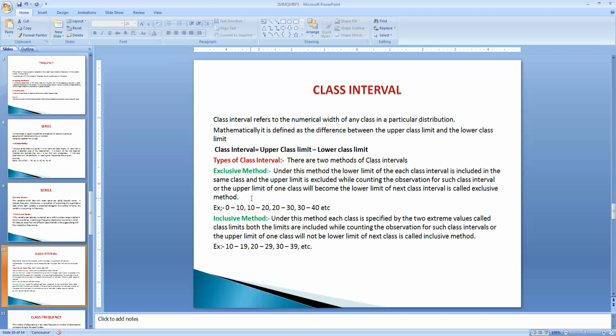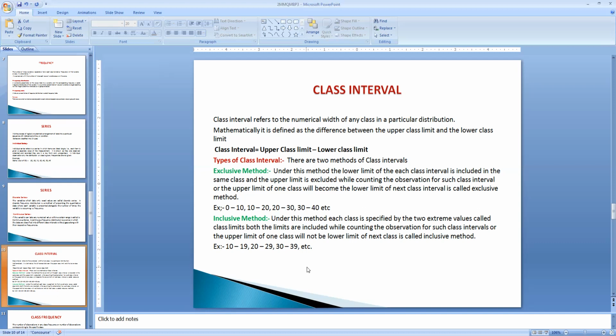So here the upper limit will be repeated again. It will become the lower limit for the second class interval. We can see this in 0 to 10, then 10 to 20. Again this 20, which is the upper limit of the second class interval, will become the lower limit in the third. Such an arrangement of class intervals is called the exclusive method.